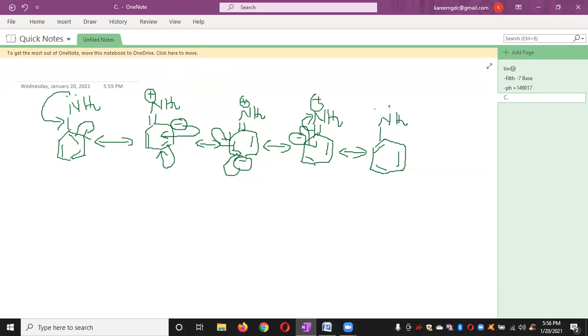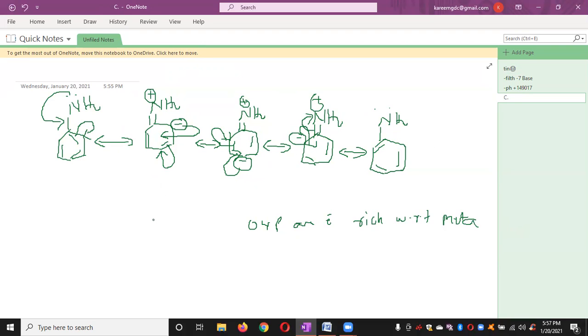So this is resonance. If you observe these resonating structures, the negative charge is present at ortho, para, and ortho. That means the ortho and para positions are electron rich compared to the meta position. In a mono-substituted benzene we have three positions.